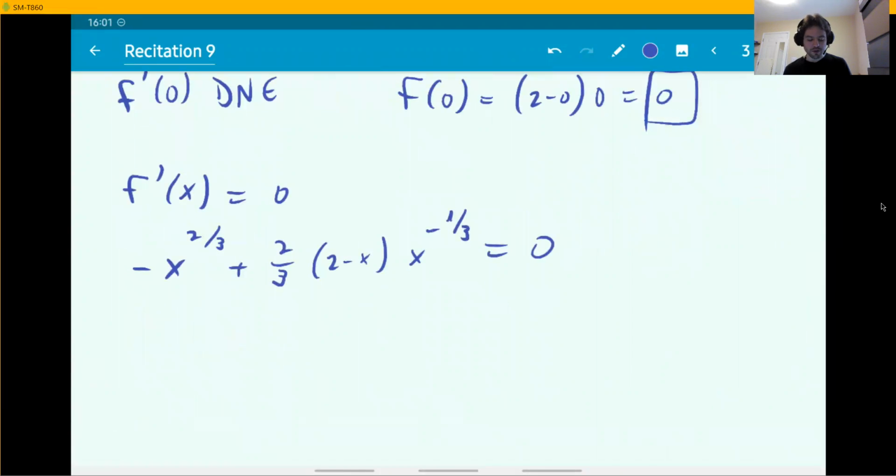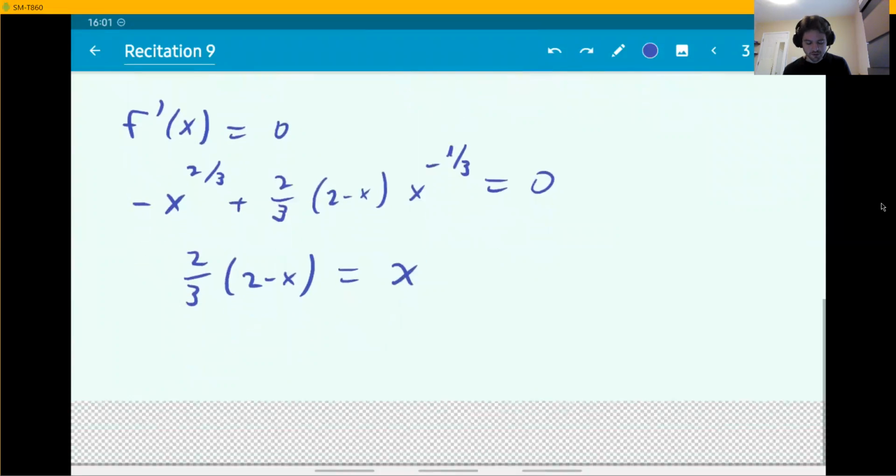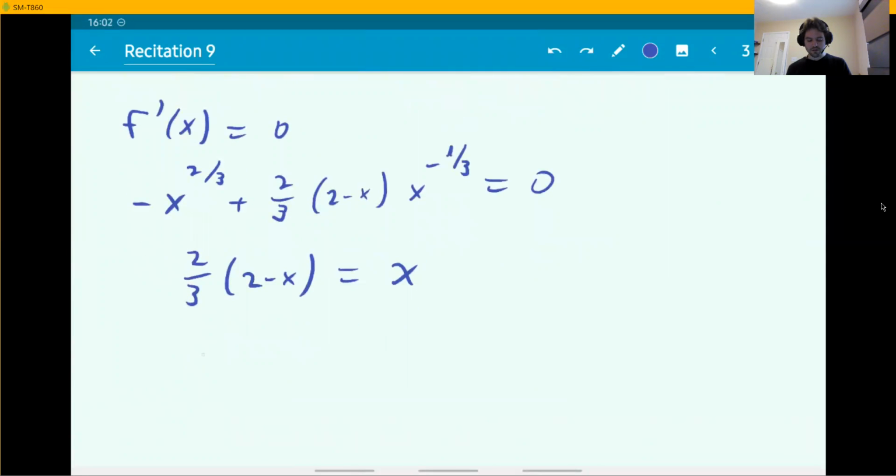Okay, well, I'm going to move the x to the 2/3 with a minus sign to the other side as a plus. And then I'm going to multiply by x to the 1/3. Then the x to the minus 1/3 goes away, becomes just 1. And x to the 2/3 becomes x to the 3/3, which is x. So this is now a linear equation. Very easy to solve. I have the solution here, 4 over 5. This is another critical point, 4 over 5.